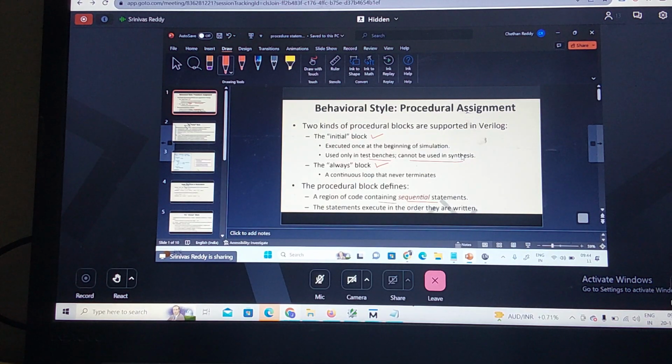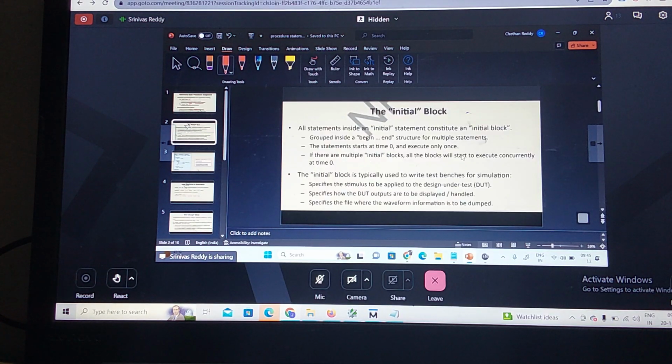These sequential statements inside the initial block and always block will be executed based upon the specified simulation time we have given. Based upon that, they will be executed in the initial block and always block. So we talked about the initial block, right? How can you write the initial block? It starts with the initial keyword. For multiple statements, group them with begin and end. So all the statements inside the initial statement constitute what block?